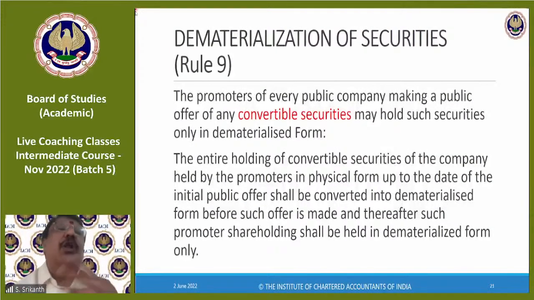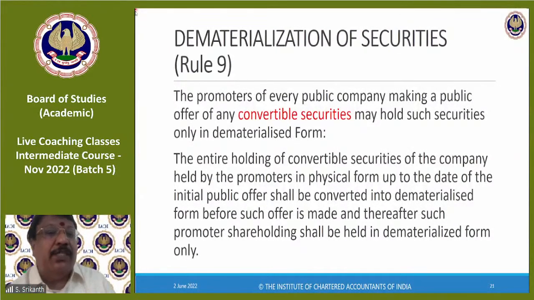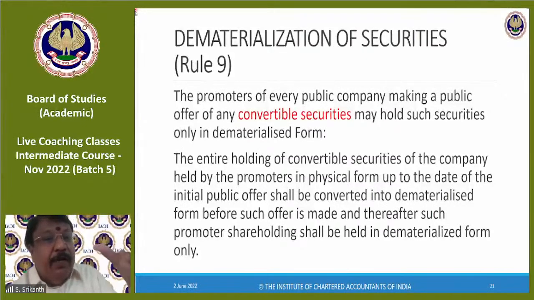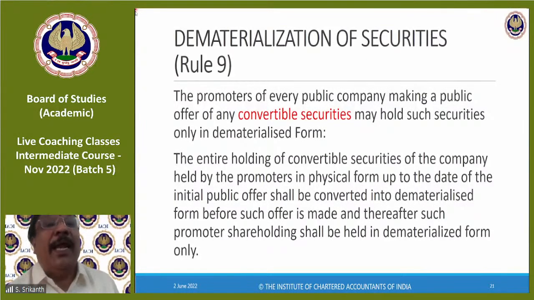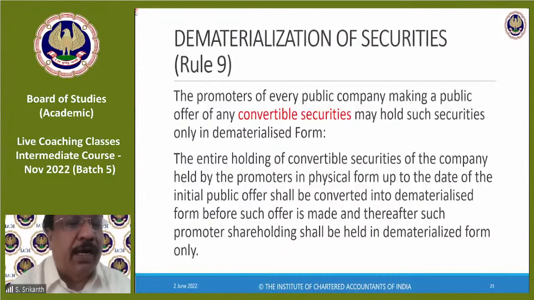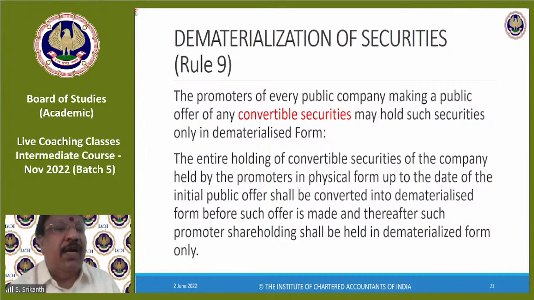The conversion could be full, that means the entire debenture will be converted into equity shares. It's called a fully convertible debenture or fully convertible preference shares, FCD or FCPS. Or partly convertible: it's a 100 rupee debenture, 80 rupees will be converted, 20 rupees will be repaid, redeemed. In the same way, preference shares could also be partly convertible. A portion will be converted, a portion will be redeemed, right? Finally, of course, you have NCDs, non-convertible debentures. That is a pure loan, it will be repaid, no conversion. Non-convertible preference shares are there too, which will be redeemed. So this is the convertible.